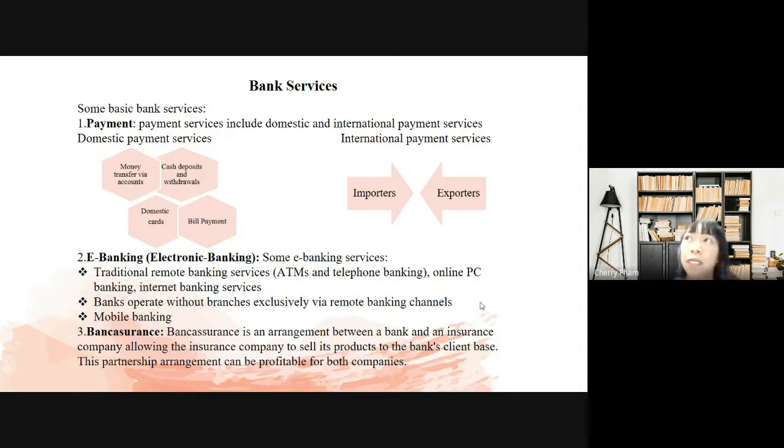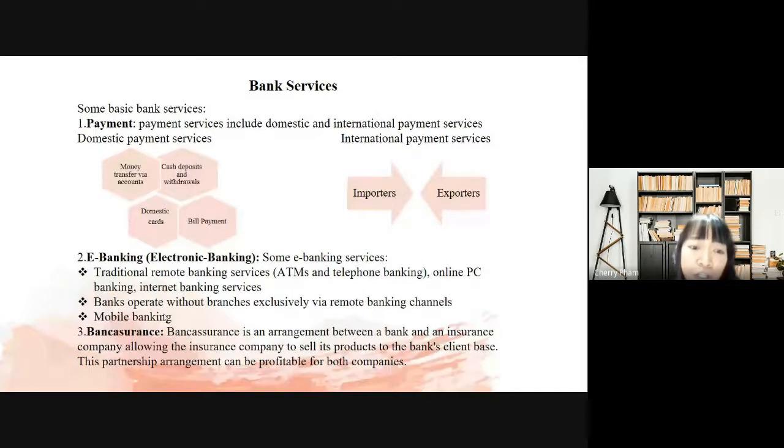For example, in my case, Techcombank associates with Manulife, a very famous insurance company, and they can offer Techcombank's customers insurance products. Yeah, that's bancassurance. It's the relation between the bank and an insurance company.